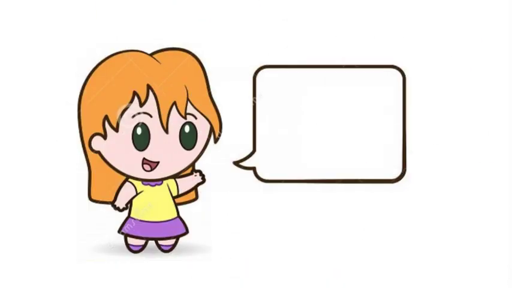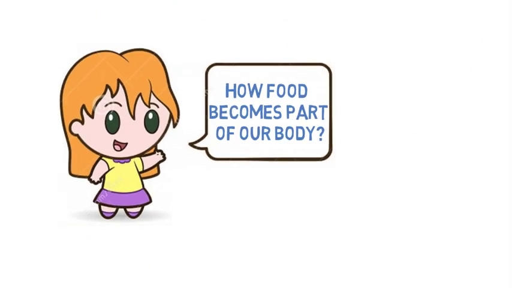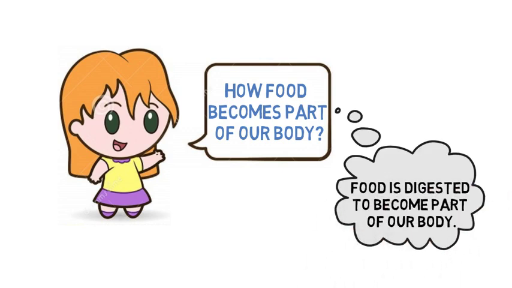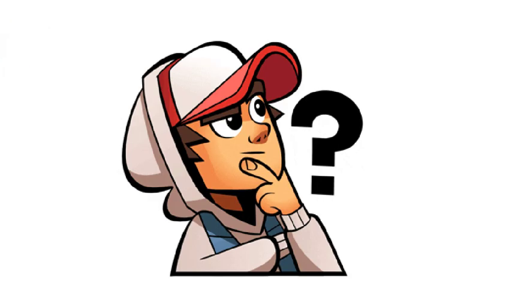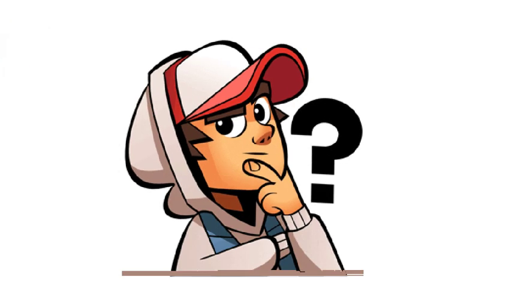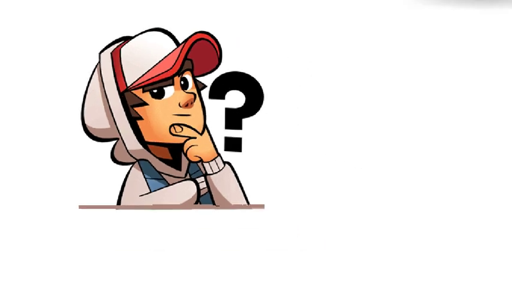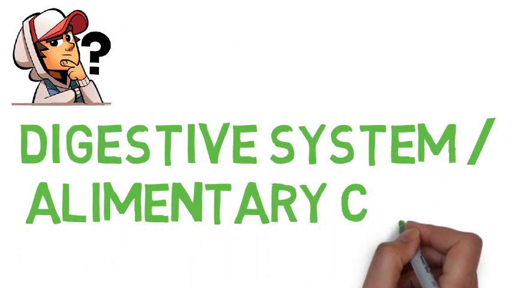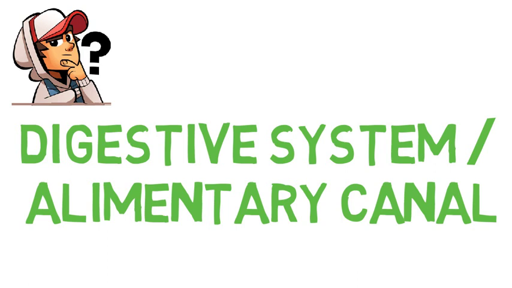Then how does food become part of our body? Food is digested to become part of our body. Think about what we are going to study today. Yes, today we are going to study the digestive system or alimentary canal.